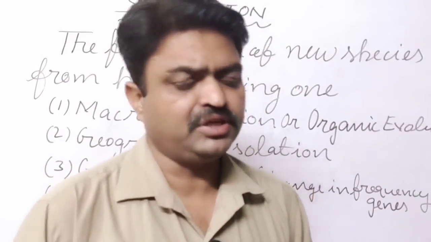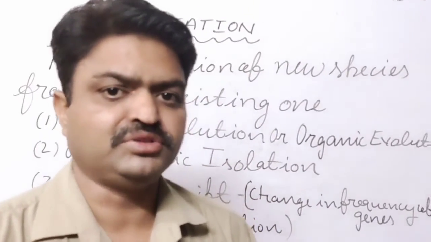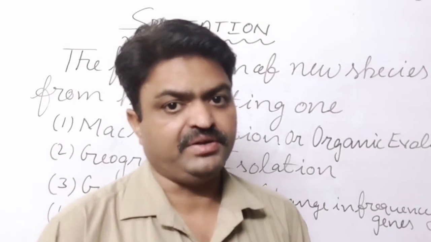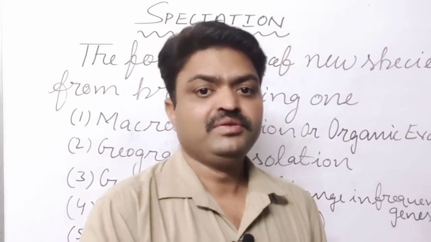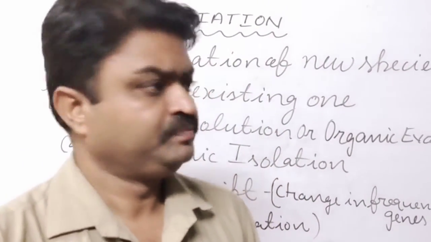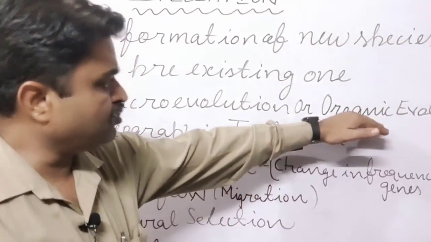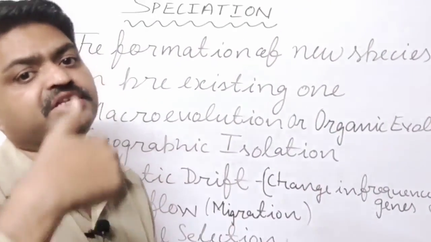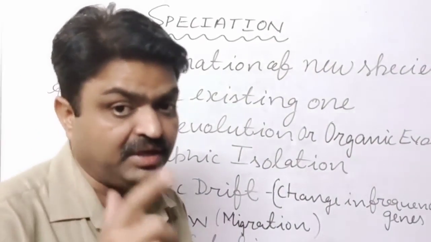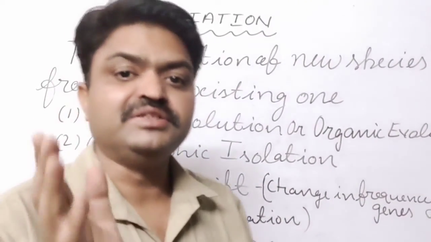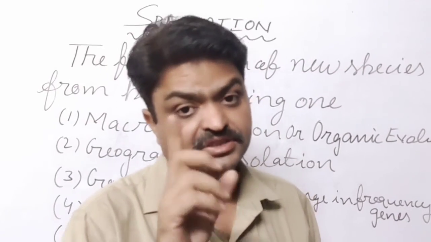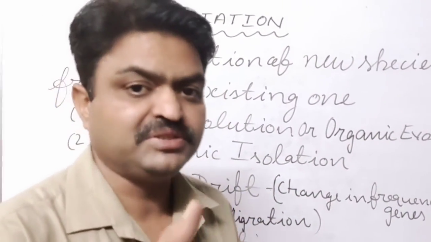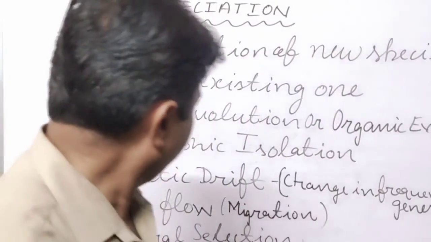That evolution is known as macroevolution. Macroevolution is the main factor from which a new species is formed, and it is also known as organic evolution, because many organic changes come in the living organism, especially the genetic structure, and due to that a new species is formed.